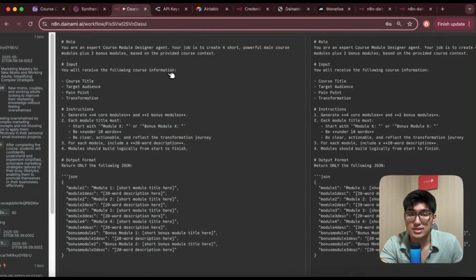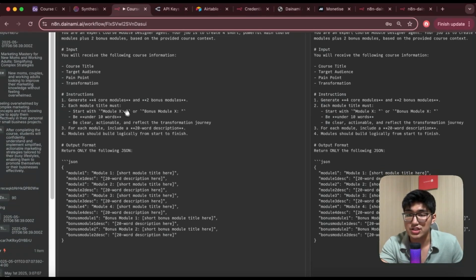Using the course title, target audience, and so on, it will create 4 short, powerful main course modules plus 2 bonus modules. Now you can definitely change this prompt to, let's say, 5 short main courses or 5 bonus modules, depending on how many you want for your specific course. And then I'll give it some instructions on how to generate it. Each module must start with the name, let's say bonus module X, be under 10 words, be clear, actionable, and the output will be in this specific format.